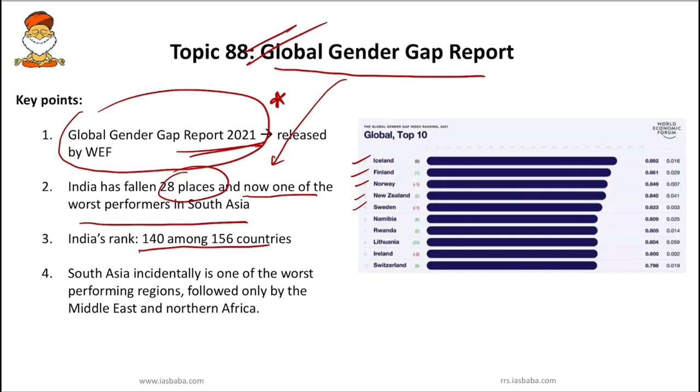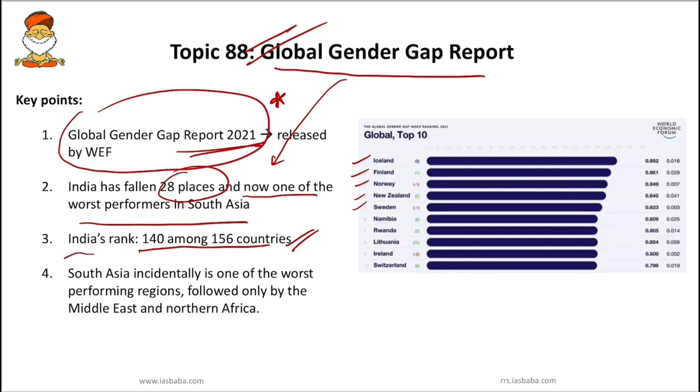India is currently ranking 140 among 156 countries. We are trailing behind our neighbors such as Bangladesh, Nepal, Bhutan, Sri Lanka and Myanmar. They are doing better and ranking better than India. So India's ranking right now is 140 among 156 countries.